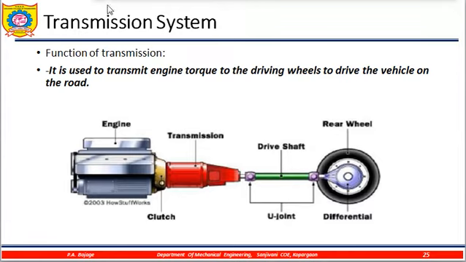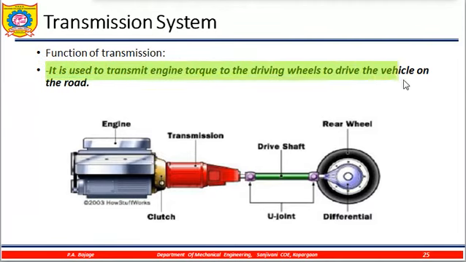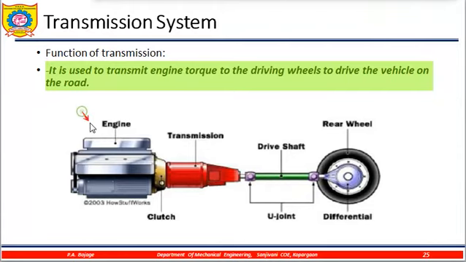So basically a transmission system is used to transmit engine output torque to the driving wheels, also called the drive wheels of the vehicle, and in turn it will transmit the power to the wheels. So this is the engine, this is the transmission, here is the clutch, the propeller shaft, also called the drive shaft, U joints, the differential and the driving wheels or the rear wheels.